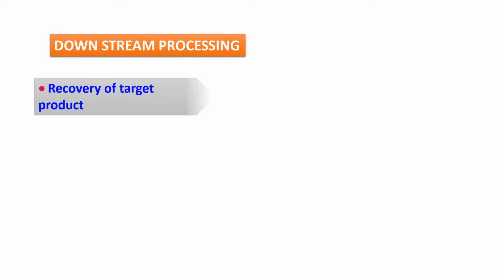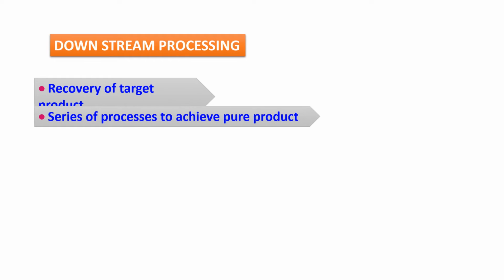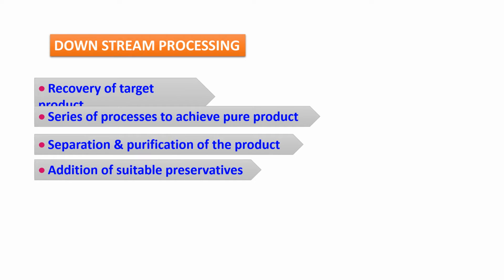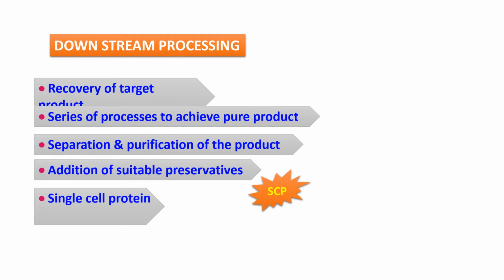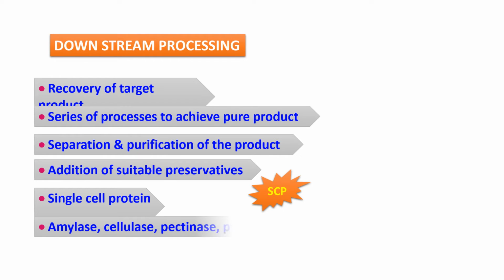Once the multiplication is done, then we have the downstream processes. Here recovery of the target product is done, a series of processes to achieve a pure product is done, then separation and purification of the product, then addition of suitable preservatives, then single cell protein. So all these things will be done in the case of downstream processes. Amylase, cellulase, pectinase, proteases, all such enzymes are produced in the downstream processes.